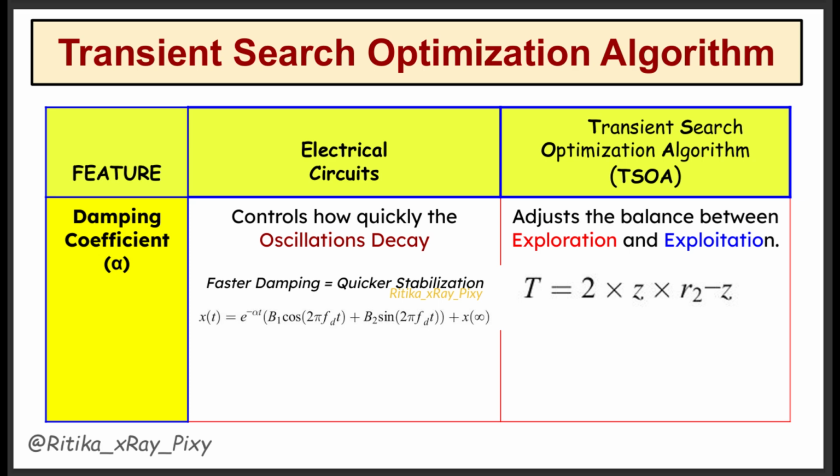For this, in this algorithm we will use a parameter capital T. Using this parameter, the algorithm can control how quickly it stops bouncing around and starts focusing on finding the best solution, done by using this damping-like control parameter T. Same in the electric circuit, how quickly the circuit settles depends on the damping.